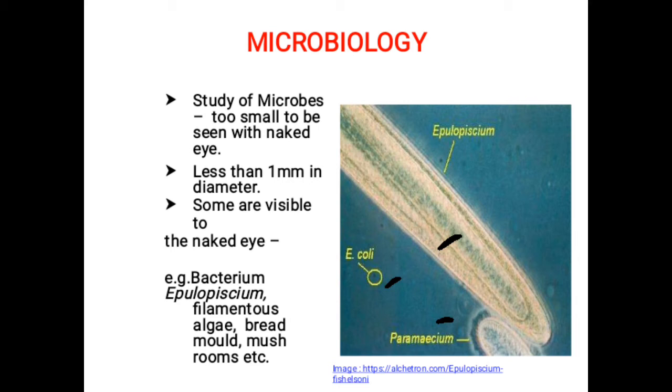Examples you may observe are bacteria, Epulopiscium, filamentous algae, yeasts, molds, mushrooms, and others. So this lesson deals with how and what about the microbes.